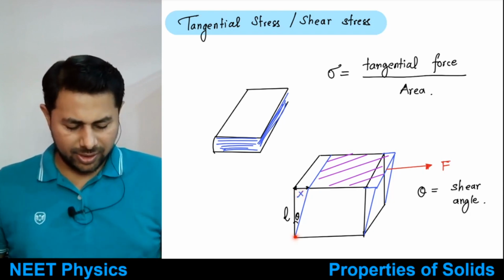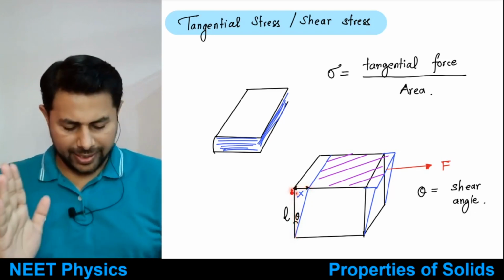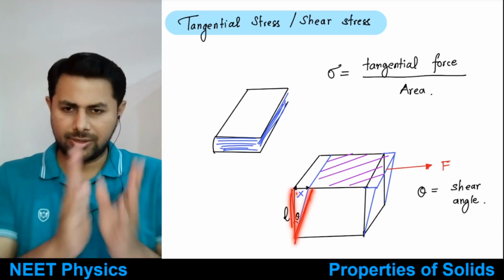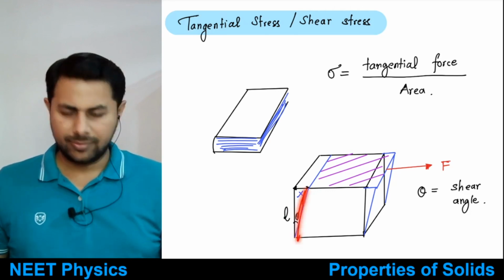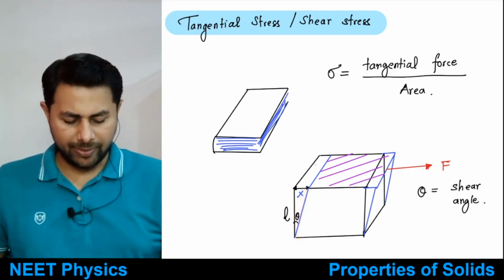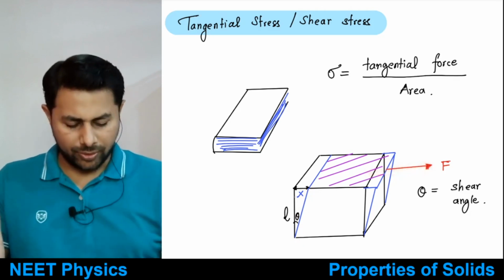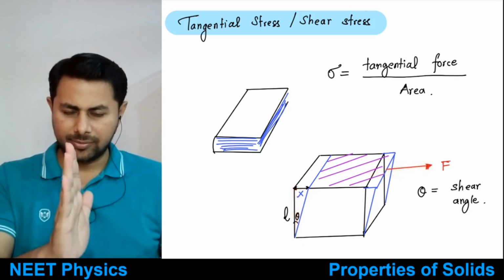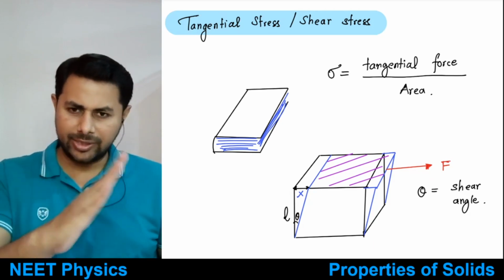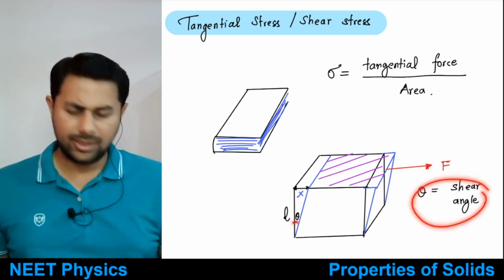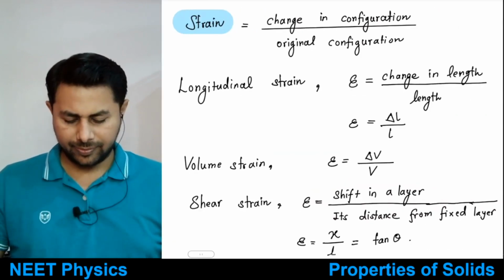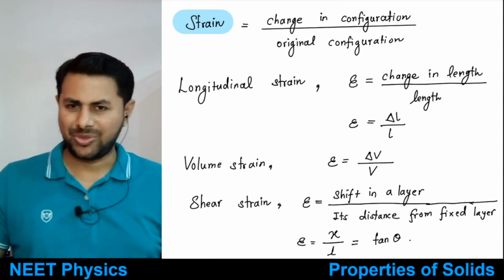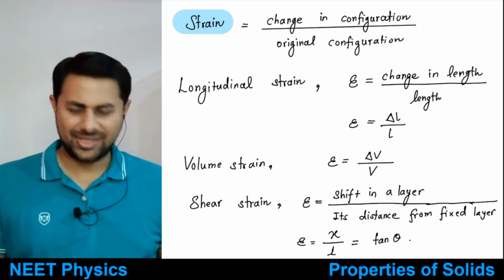Then now this is the bottom layer. So now if you take the original edge to the displaced edge, the angle between them is the shear angle, right? Okay, if you take the face perpendicular to this force, the original face and the displaced face, there would be some angle between them, so it is known as the shear angle. Okay, so very simple, right? So this was stress. Next, let us see strain.